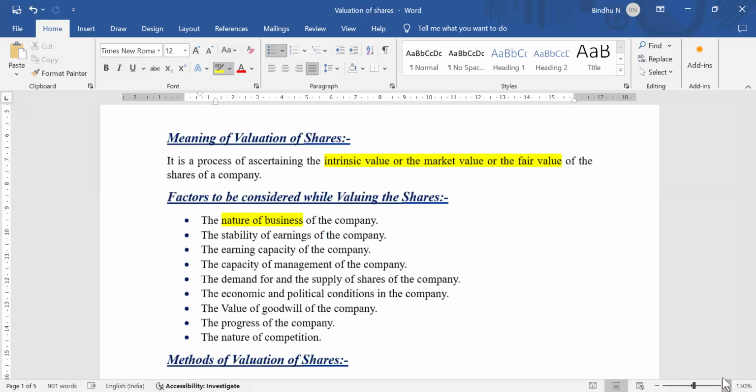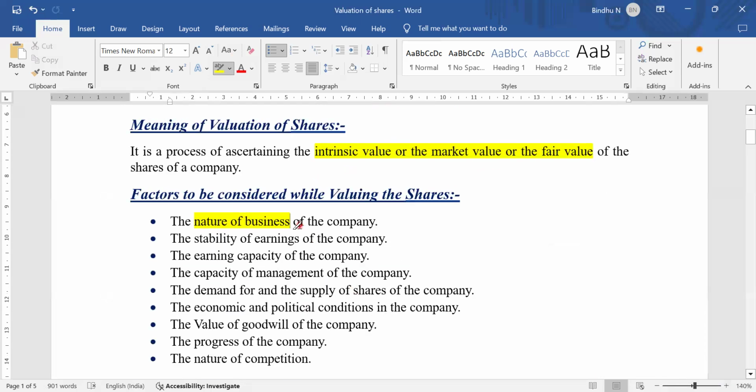Which kind of business you are running is majorly important for making a valuation of shares, whether the company is very large or very small. If the overall capital investment of an organization is at the highest level, then it will deal in the National Stock Exchange. If the overall capital structure is lesser, then it will make transactions in the Bombay Stock Exchange. Before making a valuation of shares, we require the nature of the business, its overall structure, and the stability of earnings of a company.